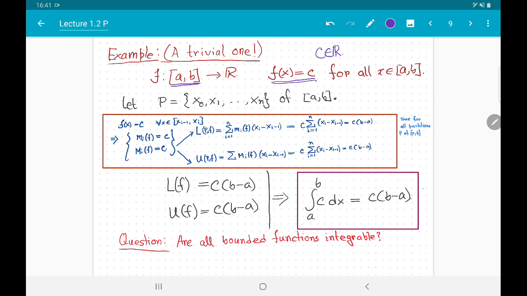Now you can consider any partition of your choice, and whatever I am going to say below will not change. Fix any partition and take the ith subinterval.